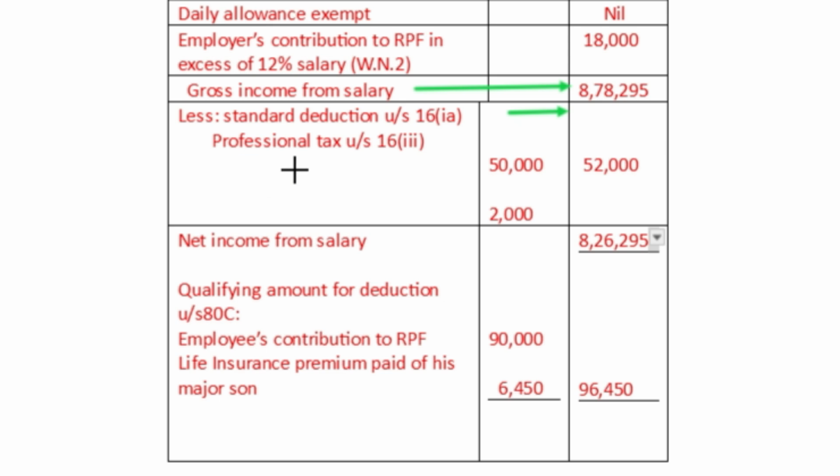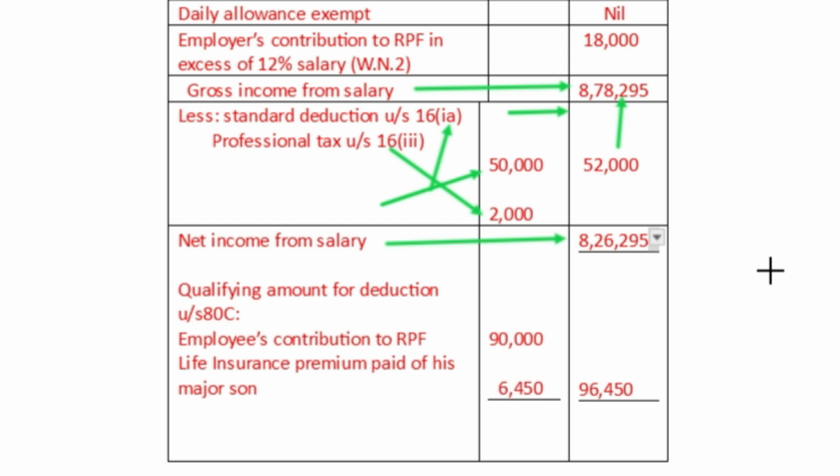A standard deduction under section 16 clause 1A of rupees 50,000 and professional tax paid of rupees 2,000, total 52,000, is deductible from 8,78,295. So the balance obtained is 8,26,295, which is the net income from salary.